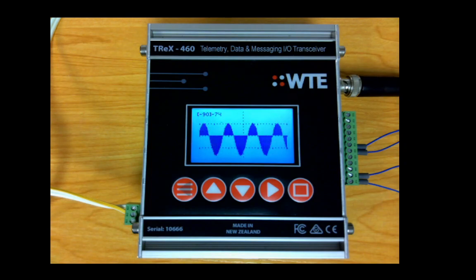If I was to change the data rate, it is increasing, and now that's data that has been transmitted at 2 kilobits per second on the current screen settings.